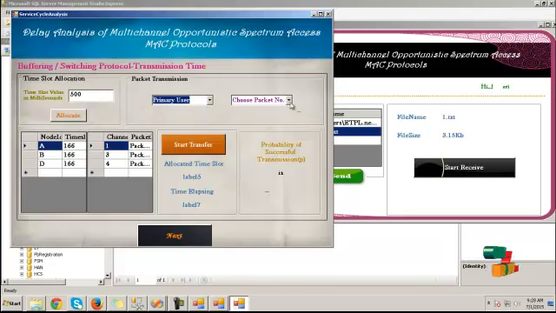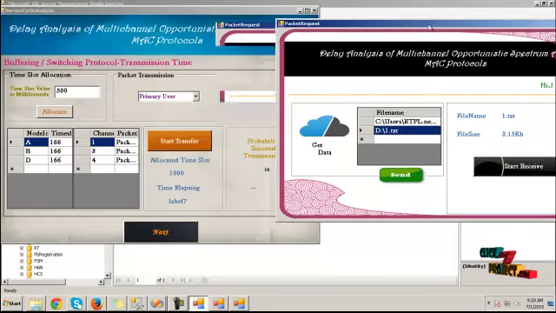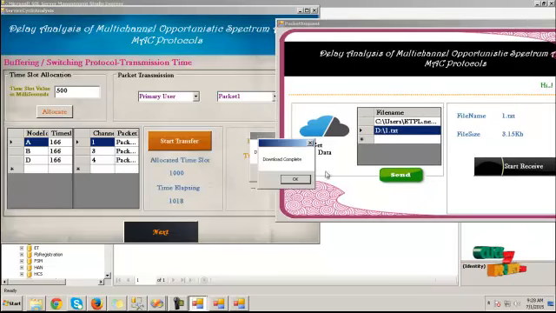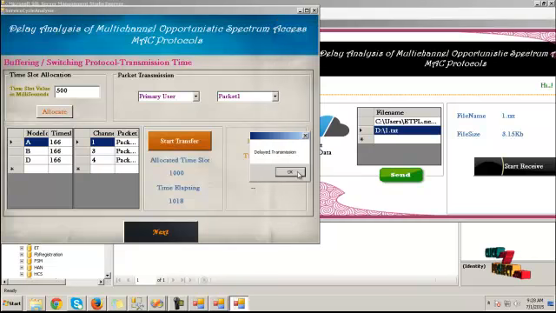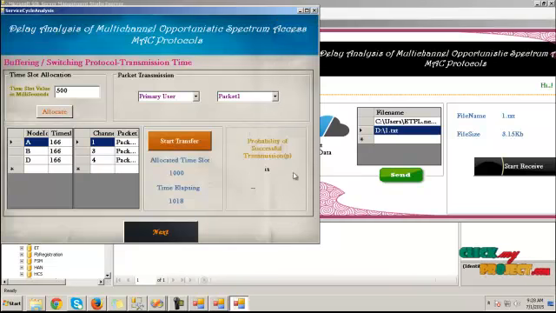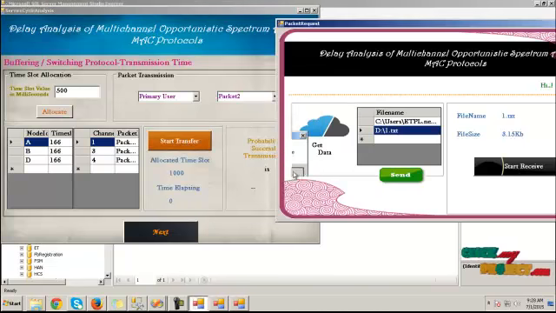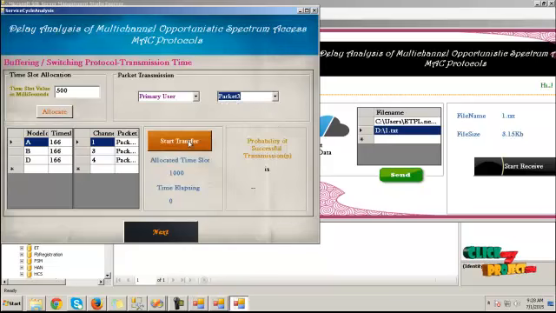Click on primary user and choose the packet to send. And click on state transfer button. It will send the process to the corresponding requested user. Click on start server and start receive button on the requested side. The transmission is a delayed transmission. Click on OK button. Now send the packet, click start receive button, and finally send the packet.